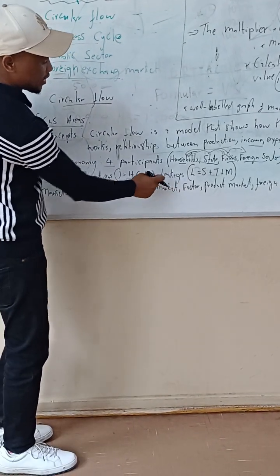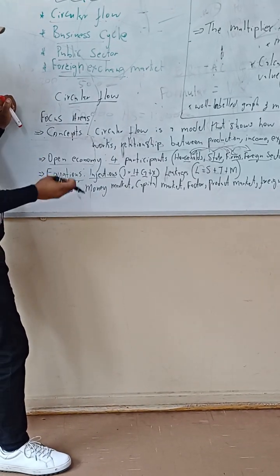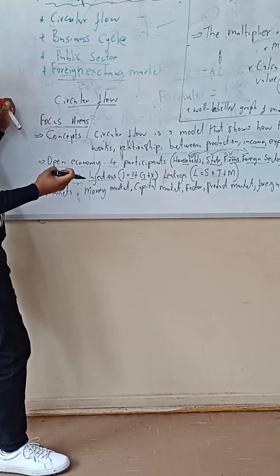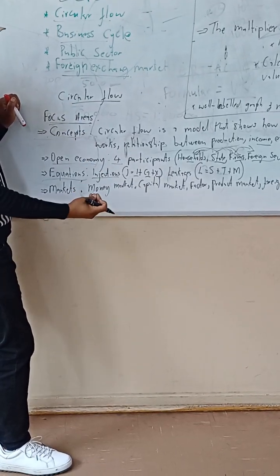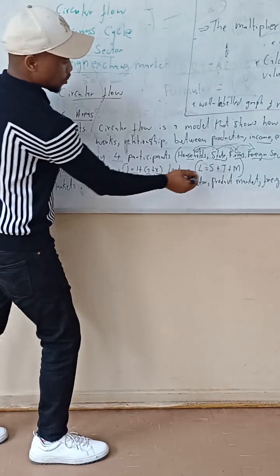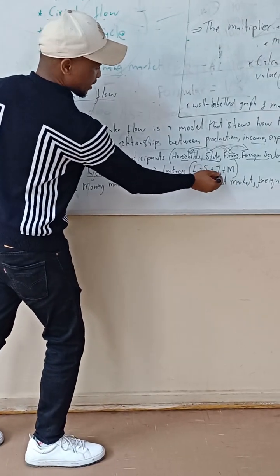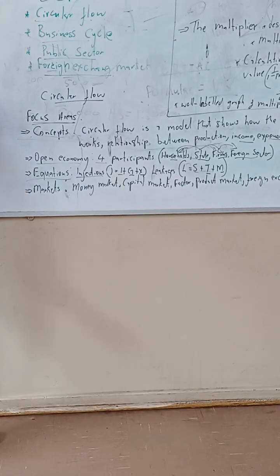Second, you have leakages. Leakages are imali ephumayo, imali that leaves the economy, which is now it is the withdrawal of the money from our circular flow. Imali ephumayo. Then we have these 3 examples of leakages. We have the savings, we have the tax, we have the import expenditure.